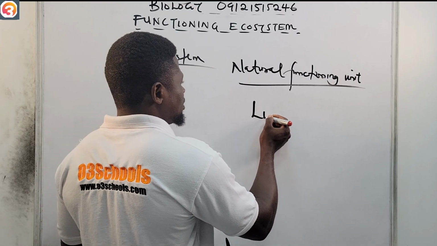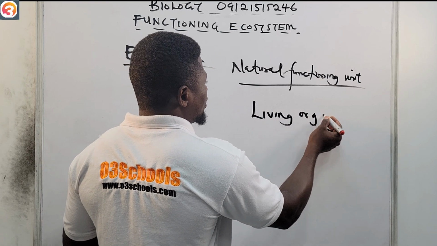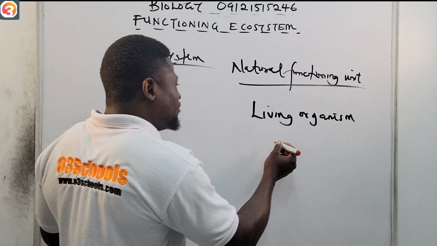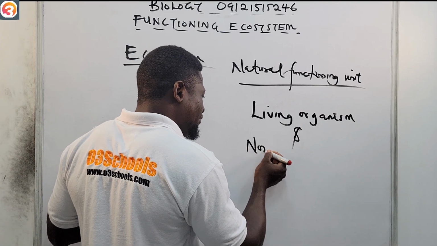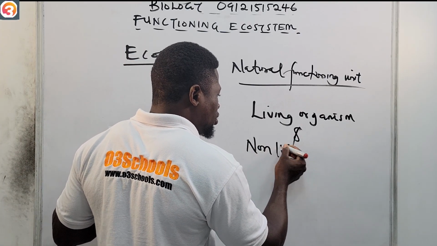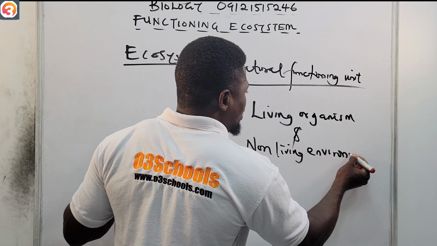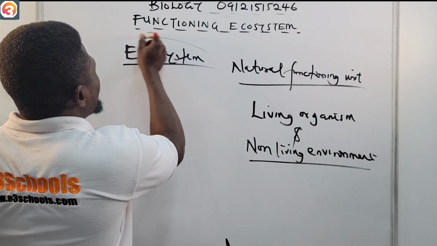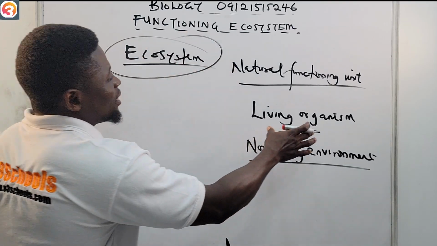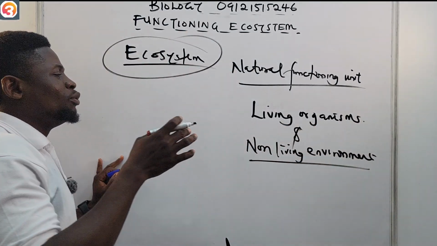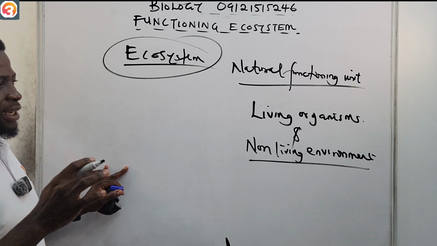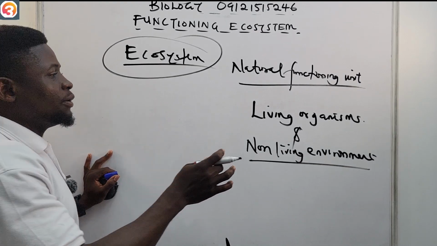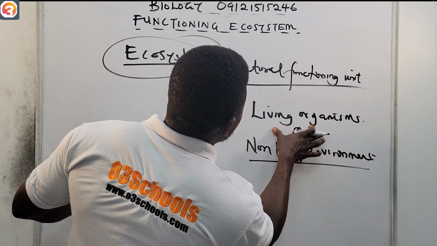Living organisms, and then, very importantly, the non-living environment. So this means that in an ecosystem, you find the living organisms, and then the non-living environment. The environment is non-living, while the organisms are the ones that are living.